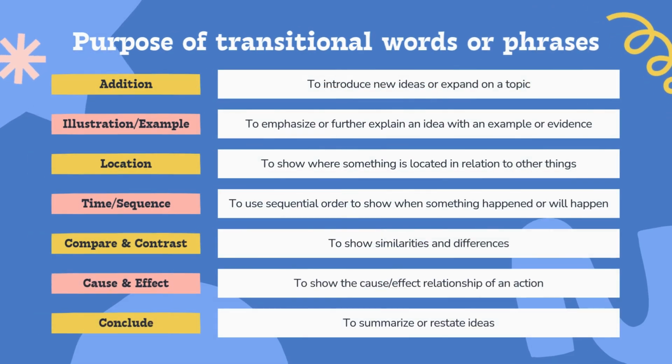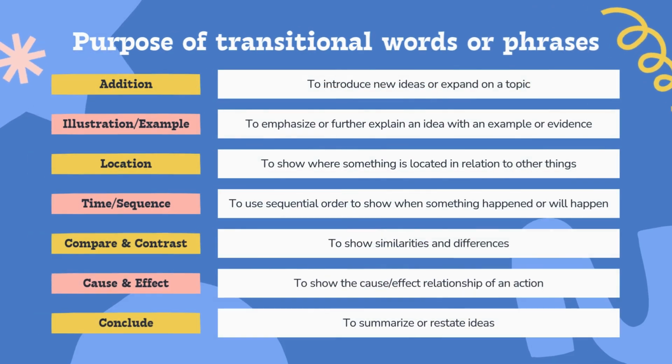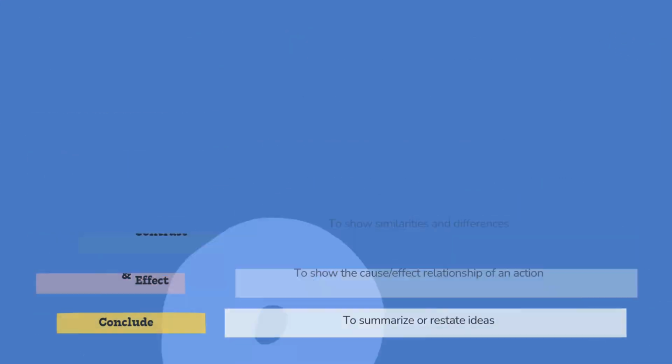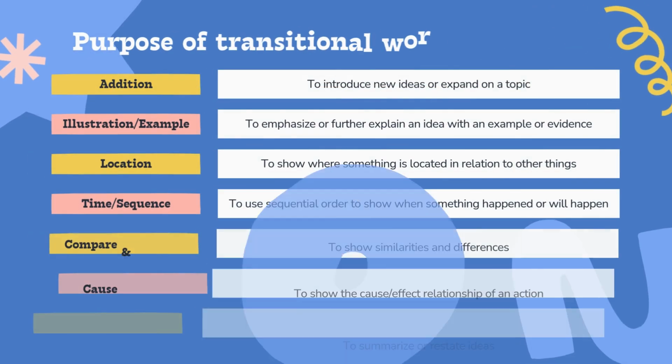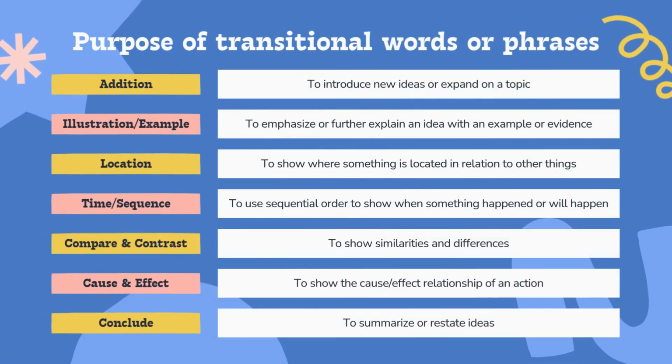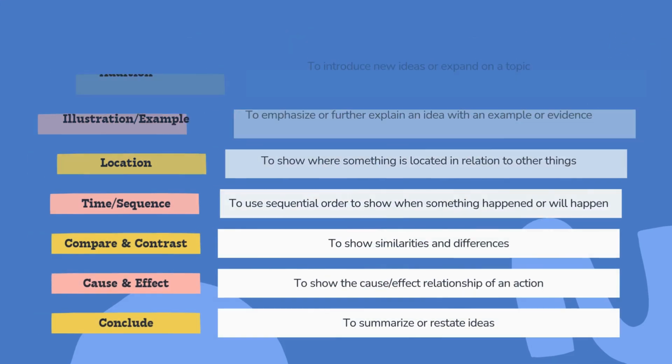Time, sequence: to use sequential order to show when something happened or will happen. Compare and contrast: to show similarities and differences. Cause and effect: to show the cause-effect relationship of an action. Conclude: to summarize or restate ideas.